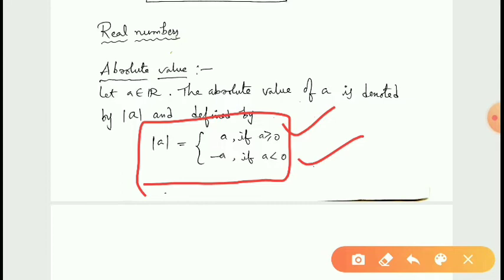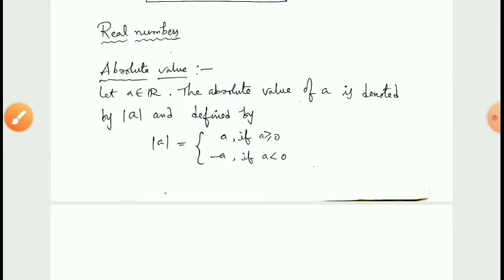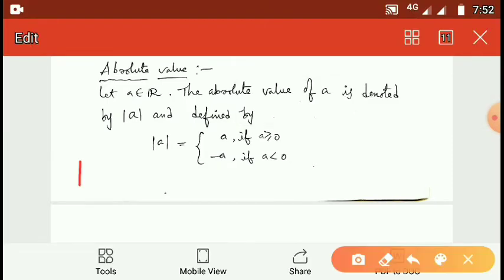So what does it mean? Here we can understand that whenever A is positive or 0, modulus A is equal to A. Whenever A is negative, then modulus A is equal to minus A. From this we can see these examples. For example, what is modulus 2? Since 2 is a positive number, and whenever A is a positive number, modulus A is equal to A, therefore modulus 2 is equal to 2. So what is modulus 3?